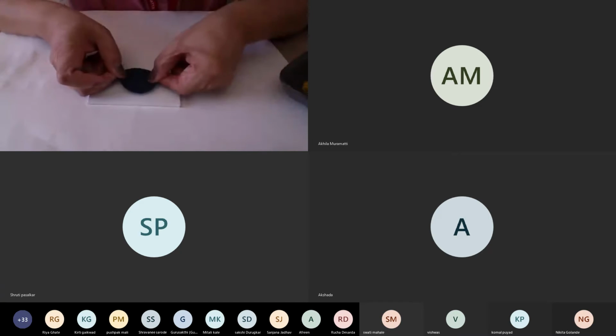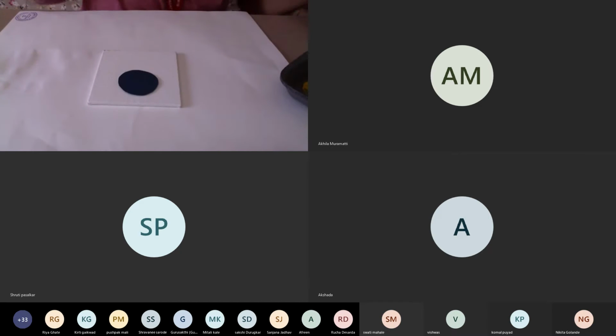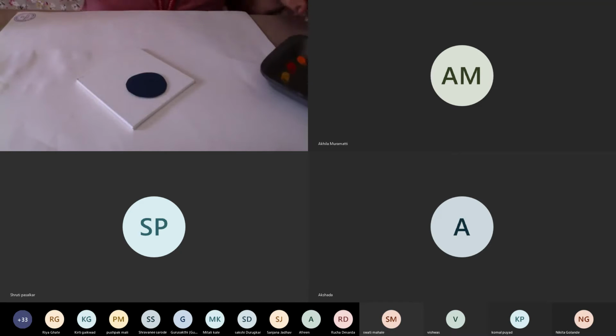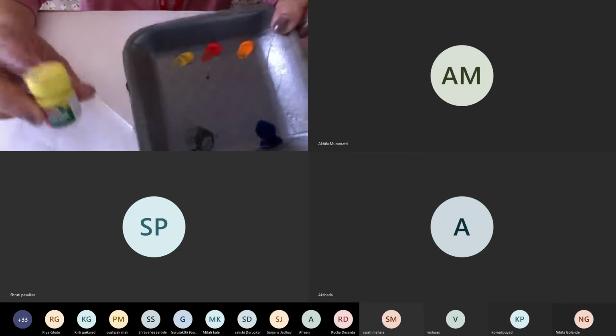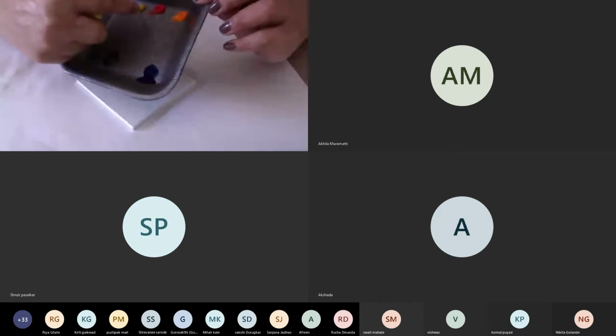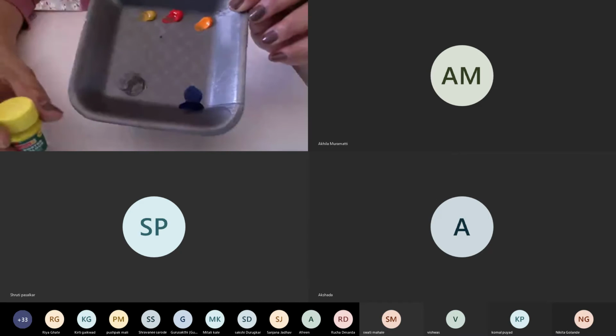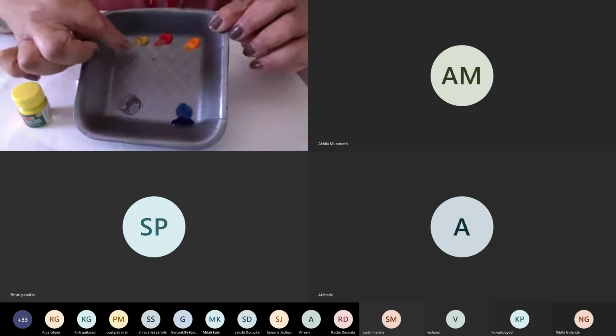Just lightly press it. Now I'm going to take shades of red, orange, and yellow. Yellow, red, and orange are poster colors. The other two are probably the acrylic colors here.